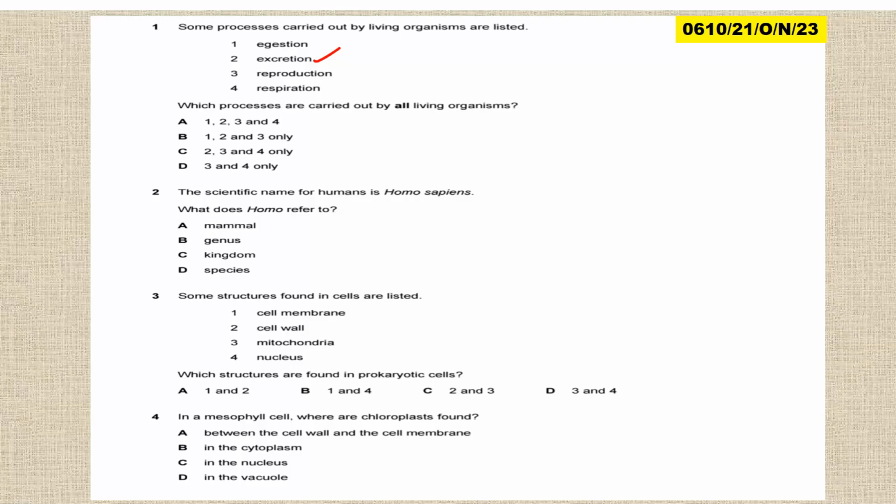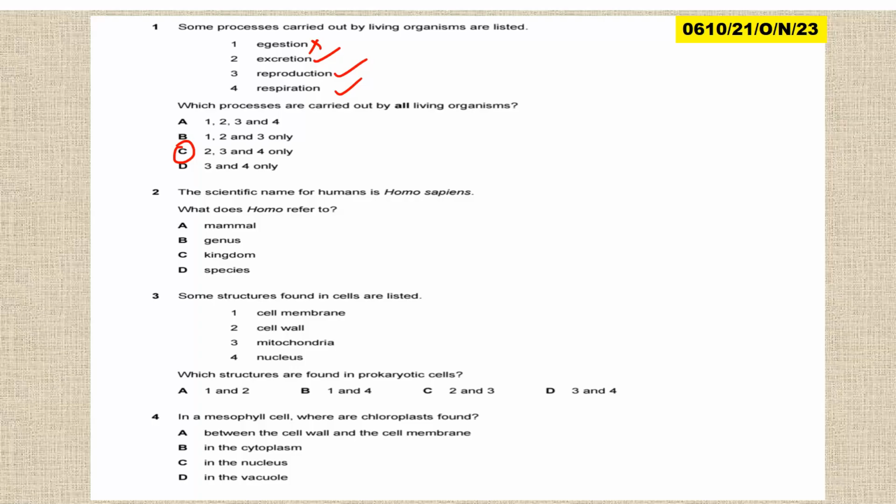Excretion, reproduction, respiration, not egestion. Egestion is just the removal of waste or undigested food from the body of an organism, and this is not the case for all living organisms. So in other words, we have 2, 3, 4 only, C.